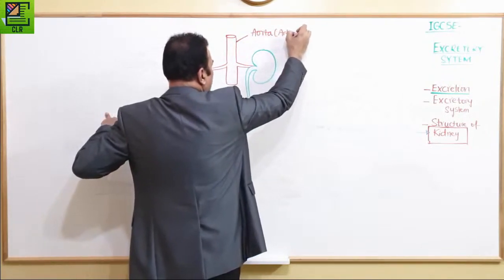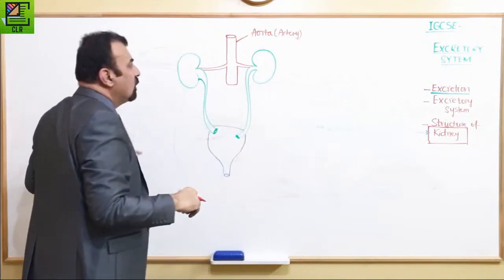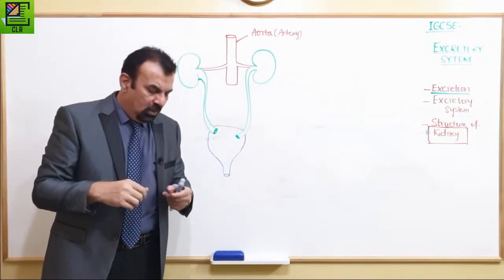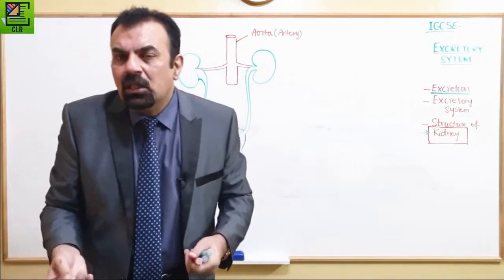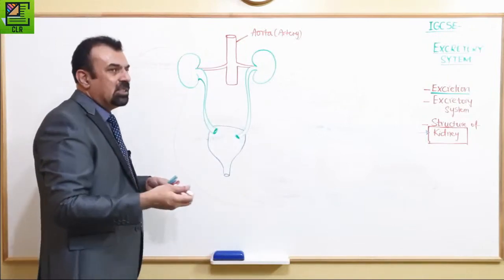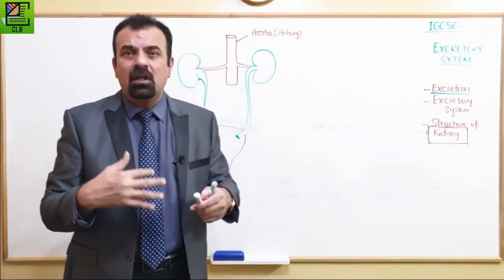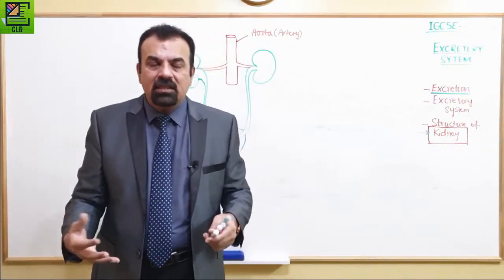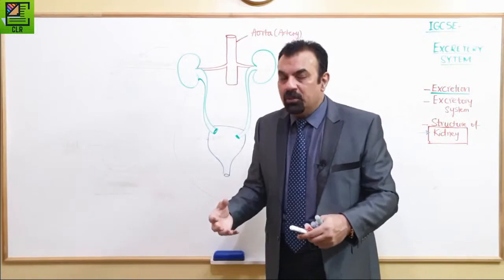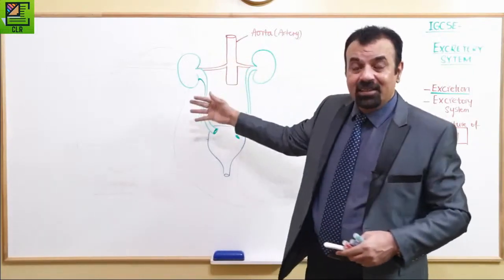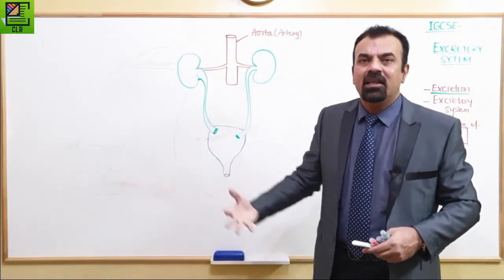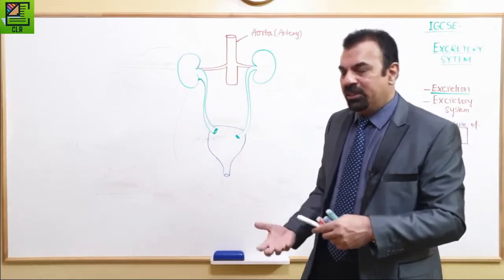Aorta is an artery. Sometimes they give a hint to know which one is artery and which one is vein, because most of the time the paper is not printed in different colors. It will not be red or blue. You will not know from the colors. I'm using colors so that you can clearly see and identify which one is which.